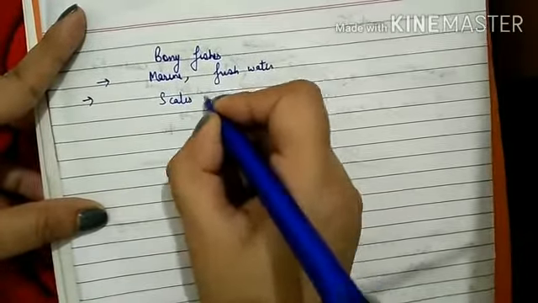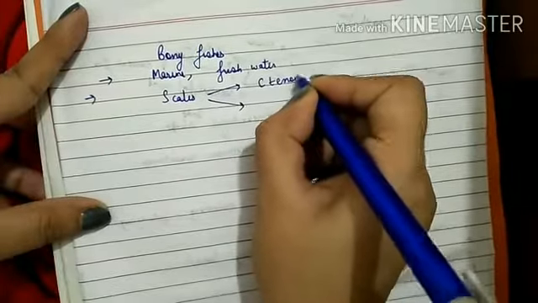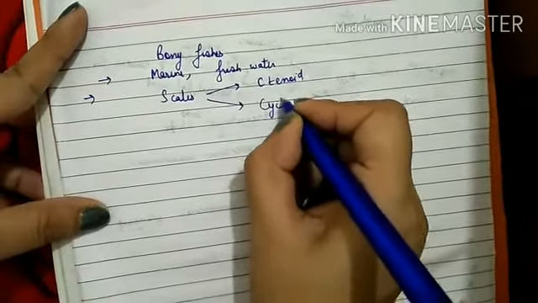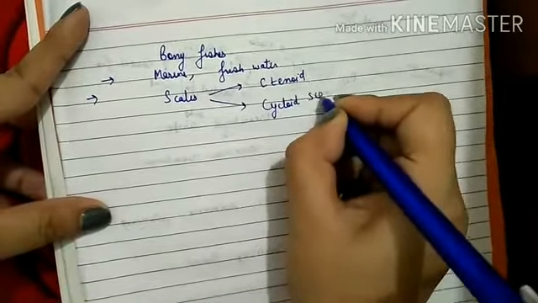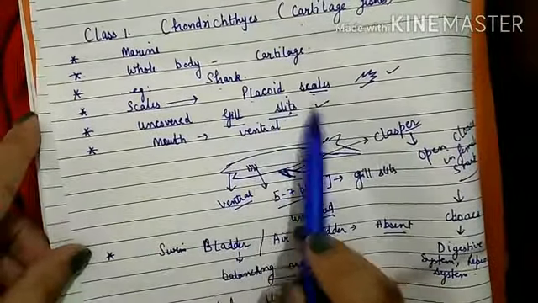And there is the presence of scales, and these scales are known as ctenoid scales and cycloid scales. So that is why I was telling you, you have to remember the name of the scale. That is, in cartilaginous fishes the name of the scale is placoid scale, and in bony fishes the name of the scale is ctenoid or cycloid scales.